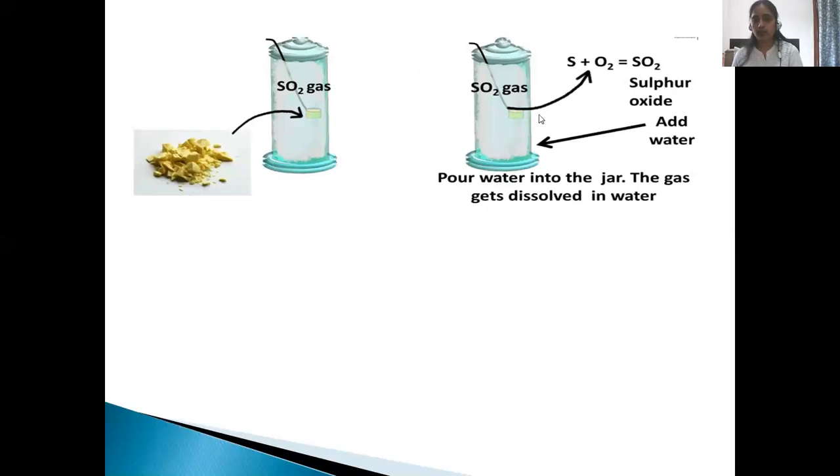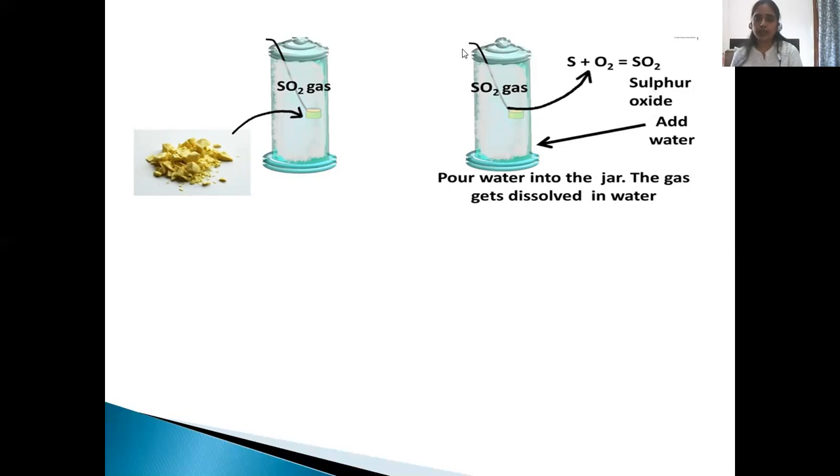Take a small amount of powdered sulfur in a deflagrating spoon, a spoon that is shown here, and heat it. Sulfur starts burning. Introduce the spoon into a glass jar. Cover it with a lid tightly. We can see that sulfur, when it is burned, reacts with oxygen to form sulfur oxide.